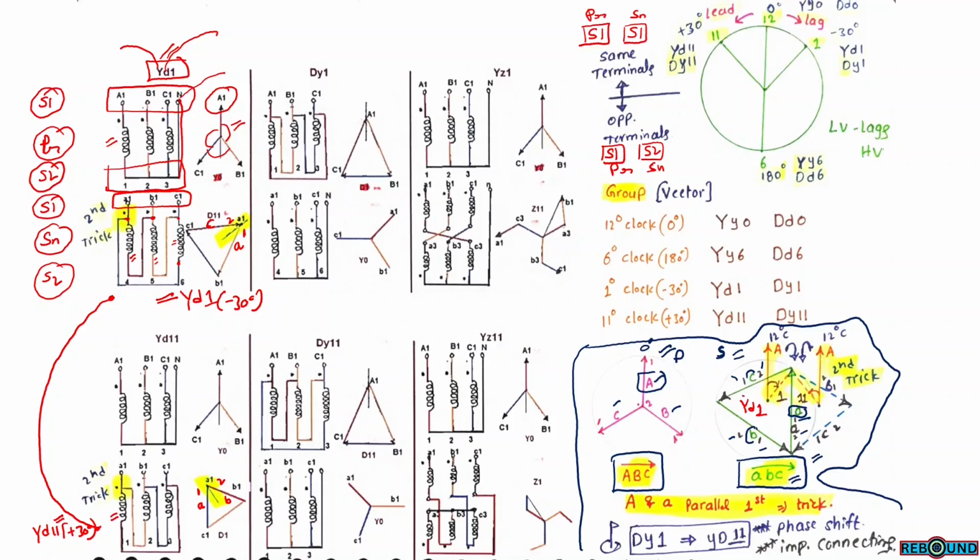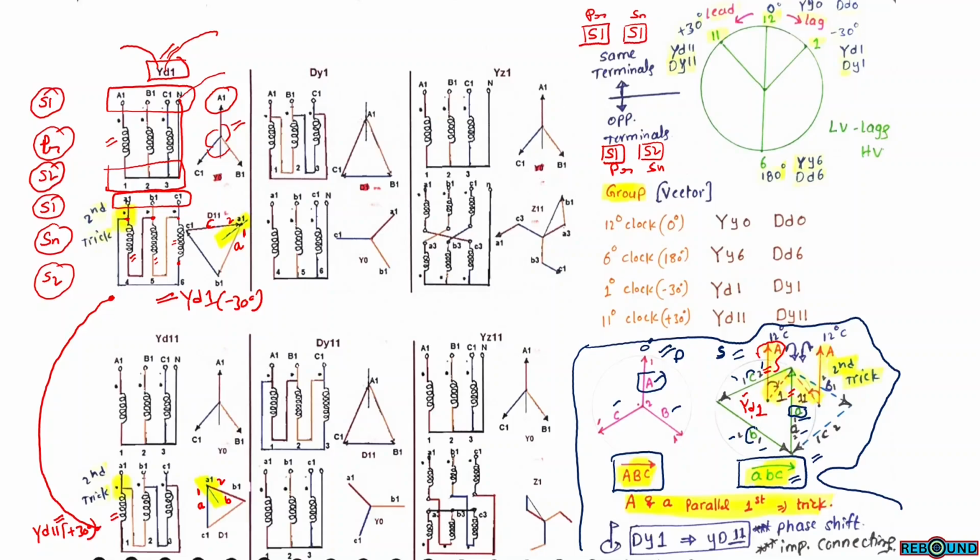From the primary side, we are taking this A as reference. From the secondary side, the connection diagram will be delta connection, so we have to follow the same phase sequence. With reference to this primary line A, we have to draw a secondary line a in parallel.